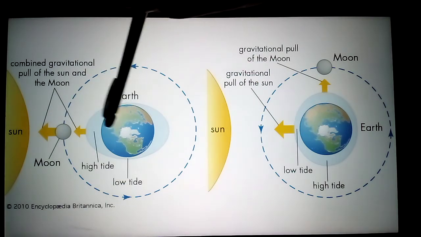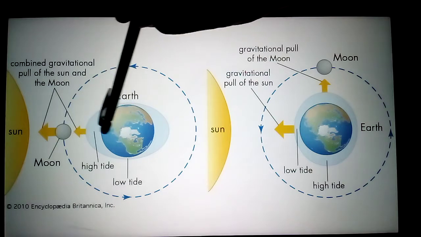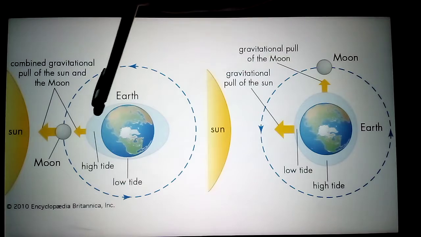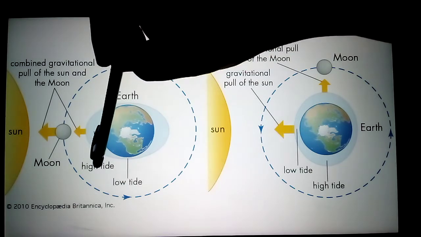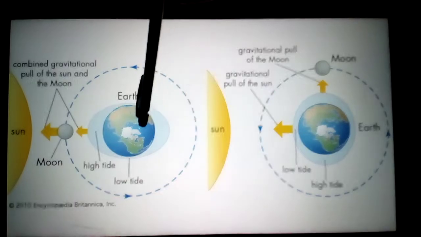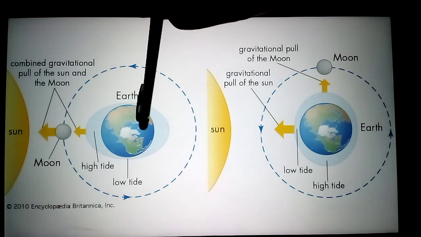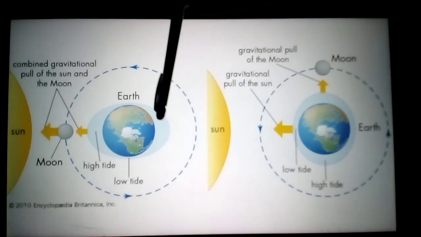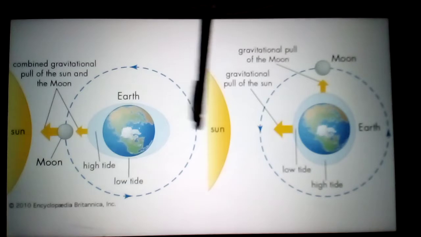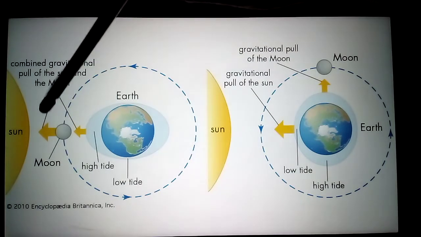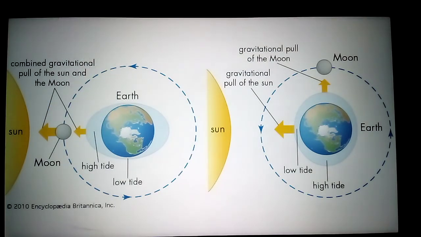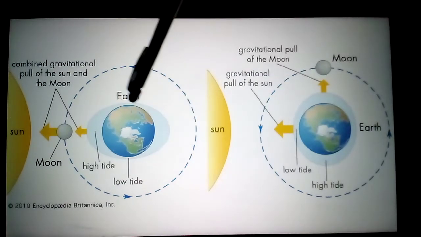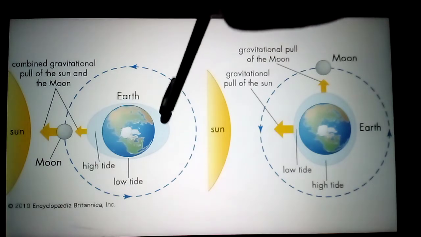Here, because of the gravitational force of the moon, the ocean water bulges. This bulge causes the high tide. See here, the sun's gravitational force is also working on the earth. Because of the gravitational force between earth and sun, the water bulges, which means high tide. This is the high tide example. When will high tide occur? When the earth, sun and moon are in the same line, we can experience high tides in the ocean water.